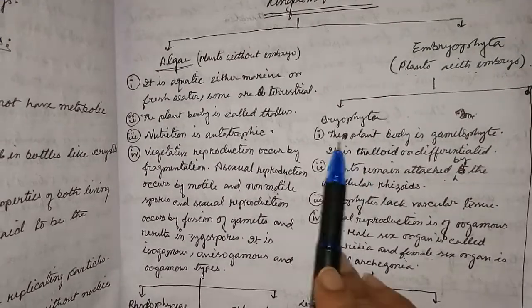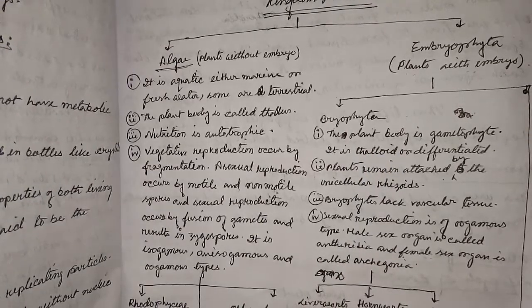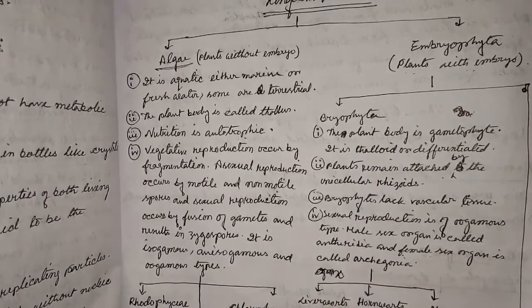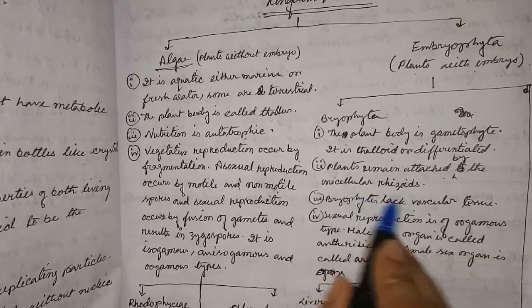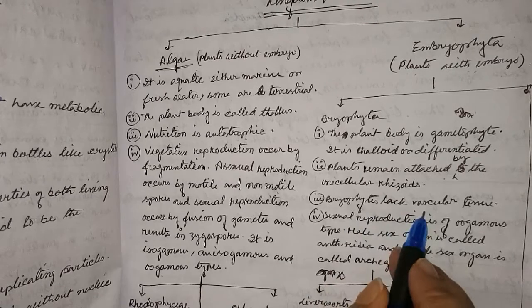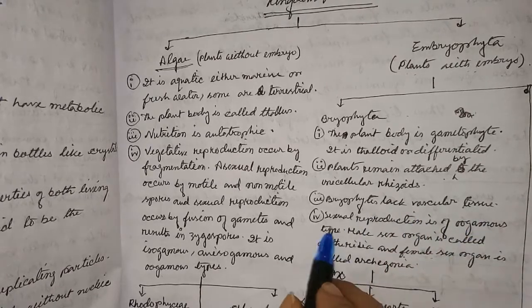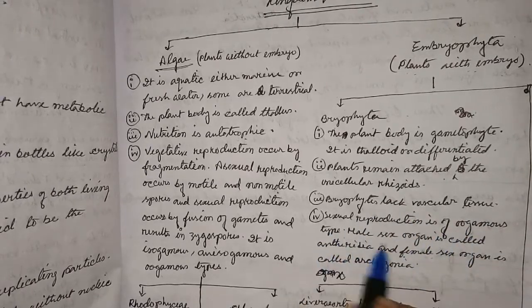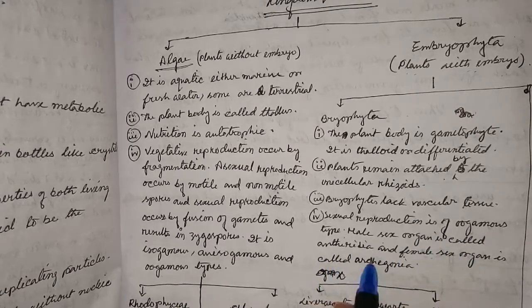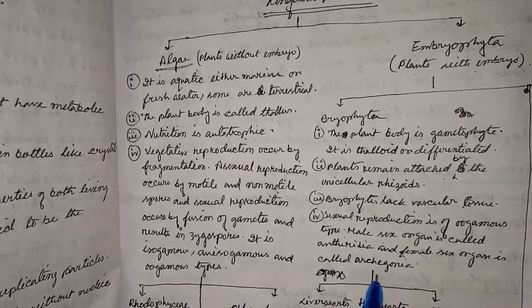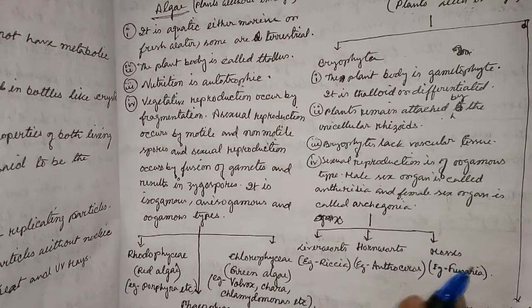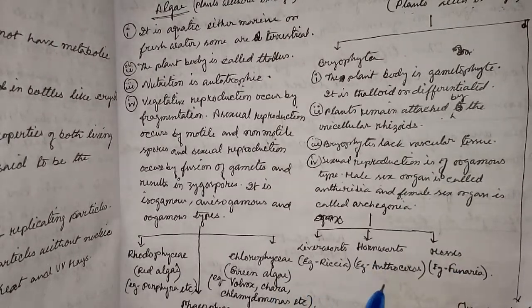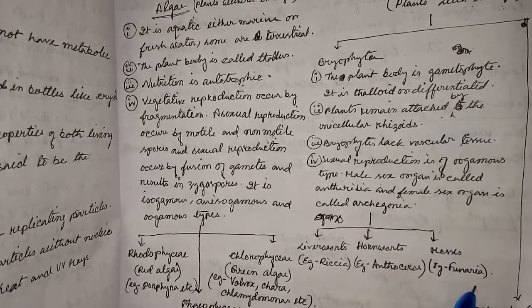Now bryophyta. The general characteristics are the plant body is gametophyte and is thalloid or differentiated. Plants remain attached by the unicellular rhizoids. Bryophytes lack vascular tissue. Next, sexual reproduction is of oogamous type. Male sex organ is called antheridia and female sex organ is called archegonia. Now it is again divided into liverworts, hornworts, mosses. Liverworts Riccia, hornworts Anthoceros, moss Funaria.